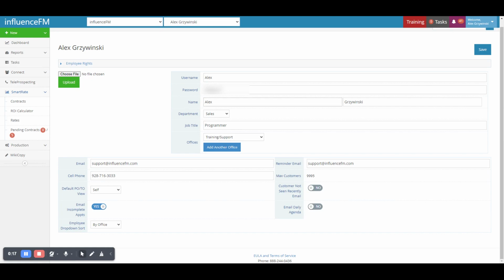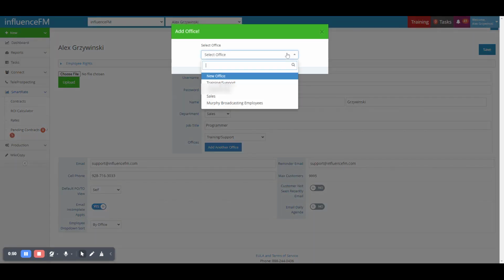You can change your first and last name fields. You can choose which department you are, whether it's sales, production, or other. You can change your job title. You also can change which office you will appear as if your company has multiple offices. So if you click on the offices dropdown and then change to a different office, you will now appear under the other office.